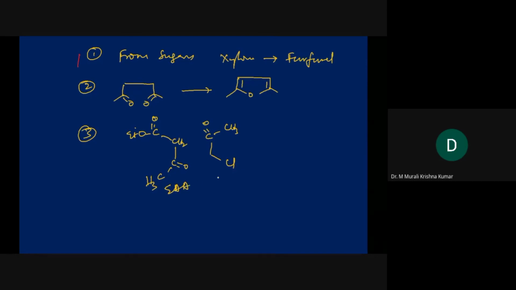Ethyl acetoacetate and alpha halo ketone can react with each other to give you the corresponding substituted furans. CH3, COOEt, and CH3. So this is it. Please remember these three synthetic protocols that I have given you, practice them and try to understand the logic. Anyway, I'll be posting this video on YouTube, so you can go back and refresh your knowledge on this concept.